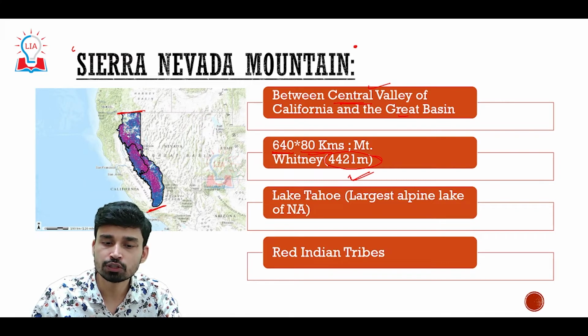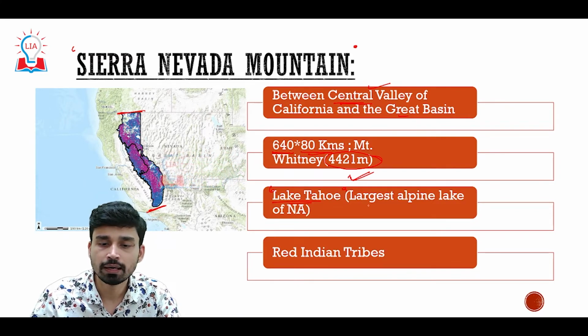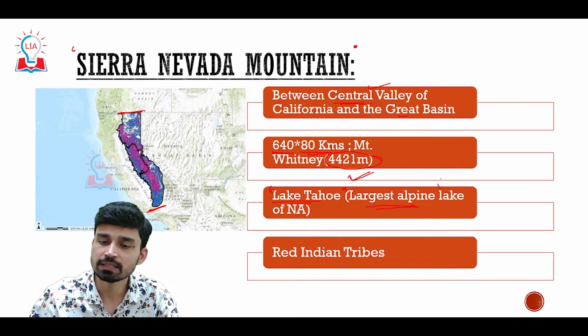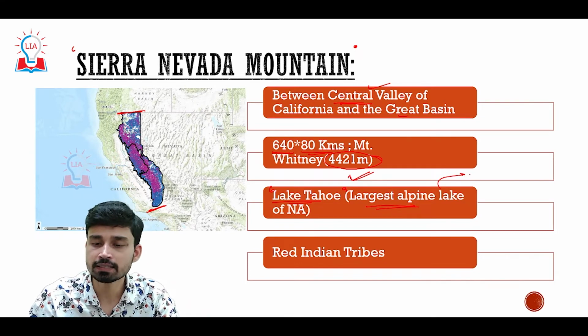This mountain range also has a lake called Lake Tahoe, and Lake Tahoe is famous because it is believed to be the largest alpine lake of North America. Alpine lake means a lake that is found in alpine areas, generally believed to be at an elevation higher than 10,000 feet.